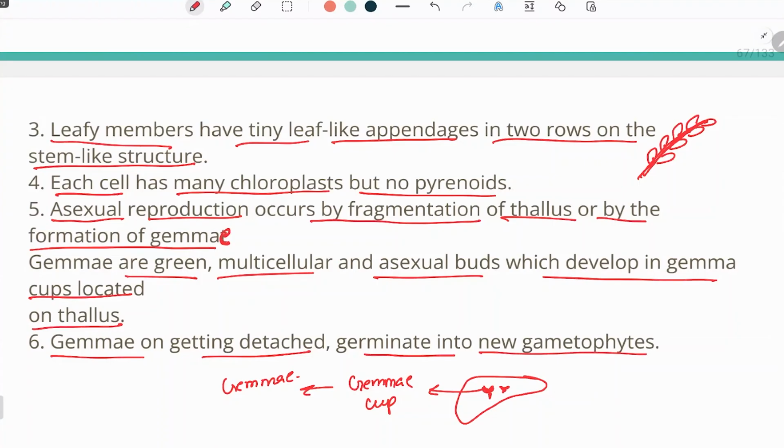There is no alternation of generation because they are produced from the haploid plant body itself. The gemmae will be haploid, and they will give rise to a gametophytic plant body, which is the main plant body of the bryophyte.